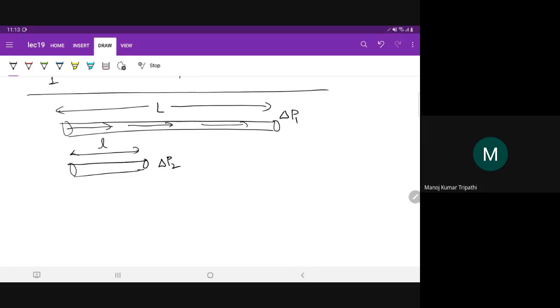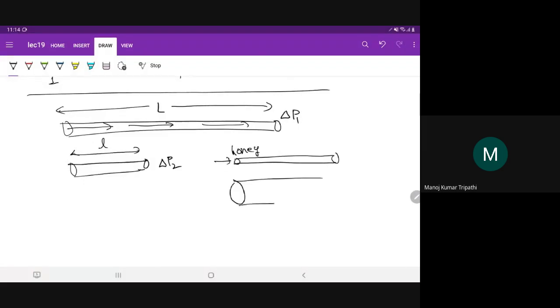Also, you can imagine that if the pipe is thinner, let's say you have a thin capillary and you want to transport, let's say, a very viscous liquid, say honey, in this pipe, and there is a thicker pipe of more cross sectional area, and you want to transport honey.